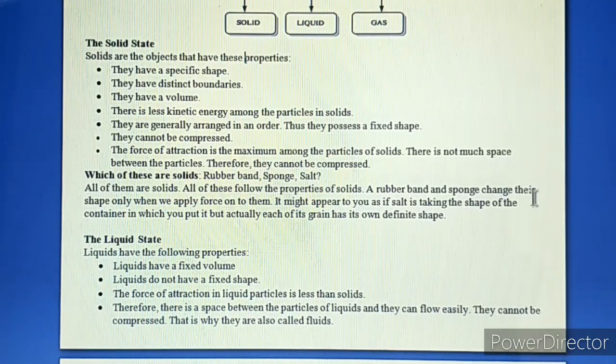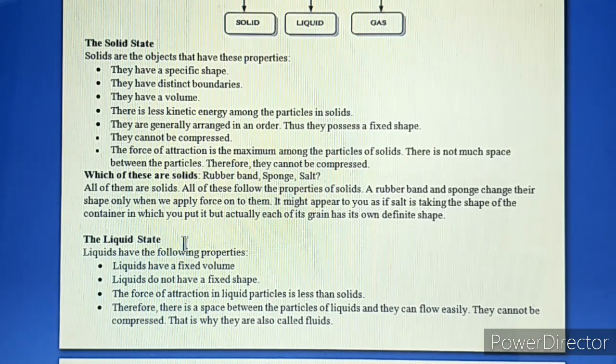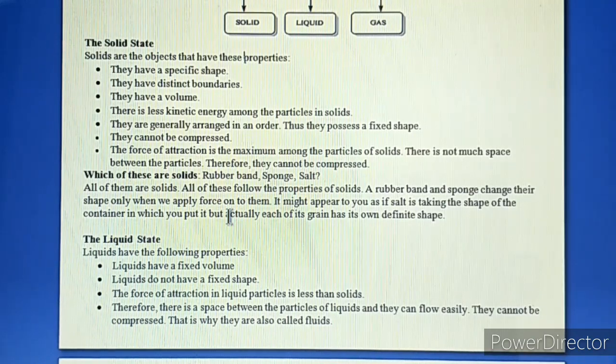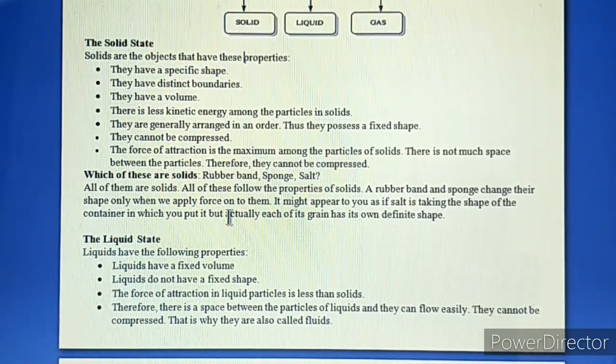A rubber band and sponge change their shape only when we apply force onto them. It might appear to you as if salt is taking the shape of the container in which you put it, but actually each of its grains has its own definite shape. So we can say that rubber band, sponge and salt, all of these are solids.